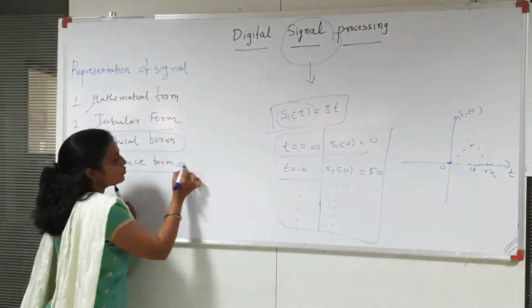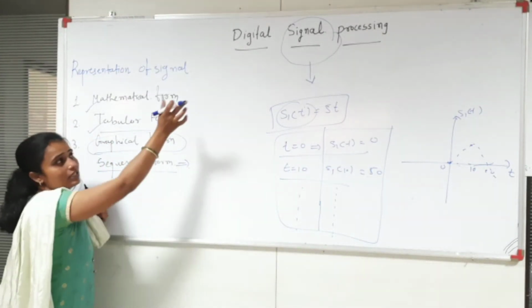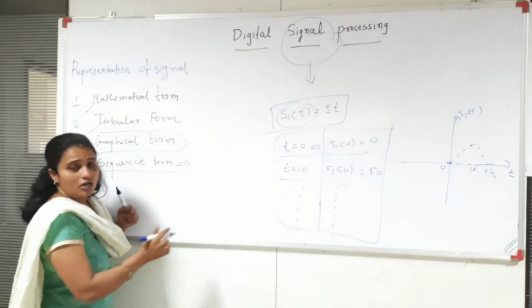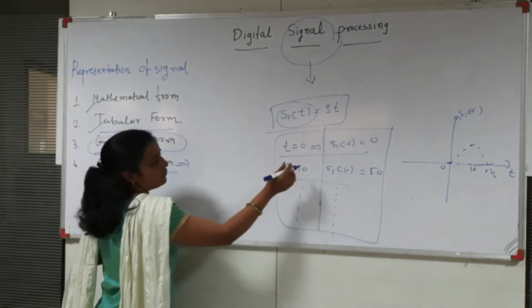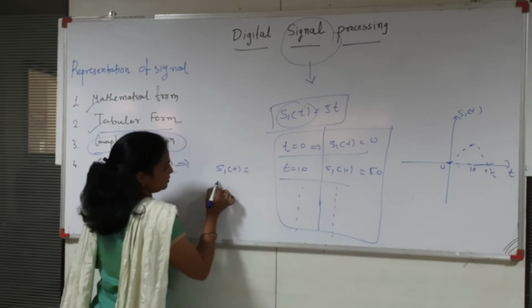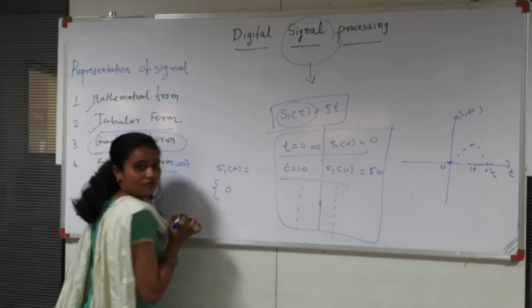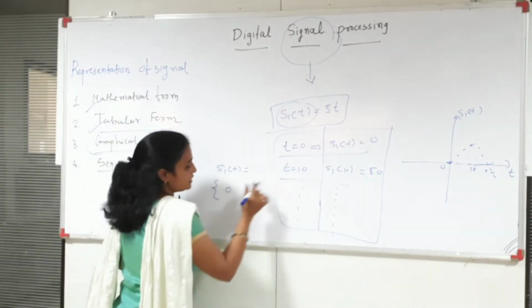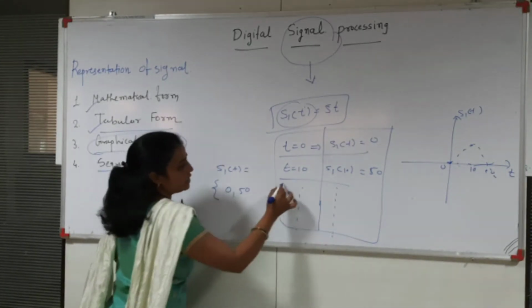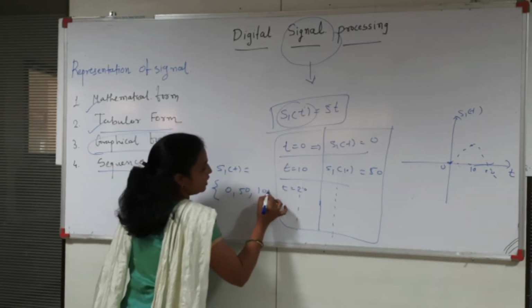Okay, so this is the most important form which is used to represent the signal in digital signal processing. How? If I put the value of t equal to 0 in this function, I get the value 0. At t equal to 10 seconds, I get the value 50. Same way, at t equal to 20 seconds, I get the value 100.